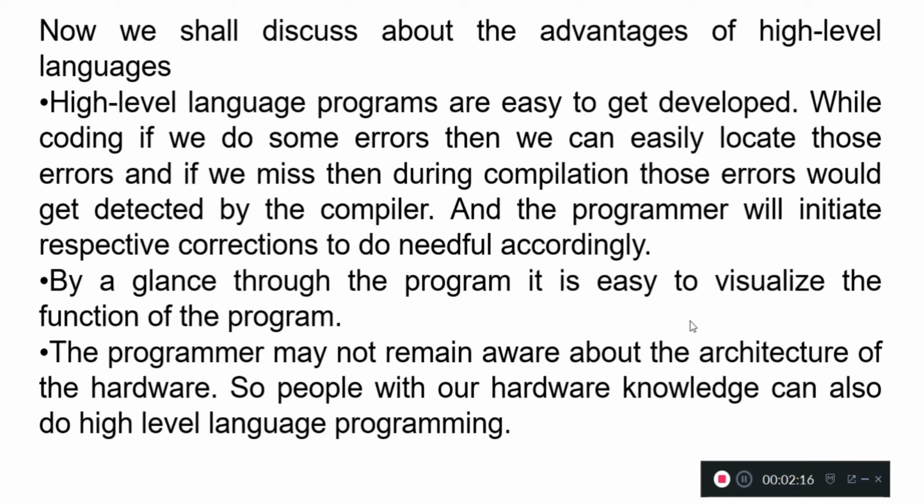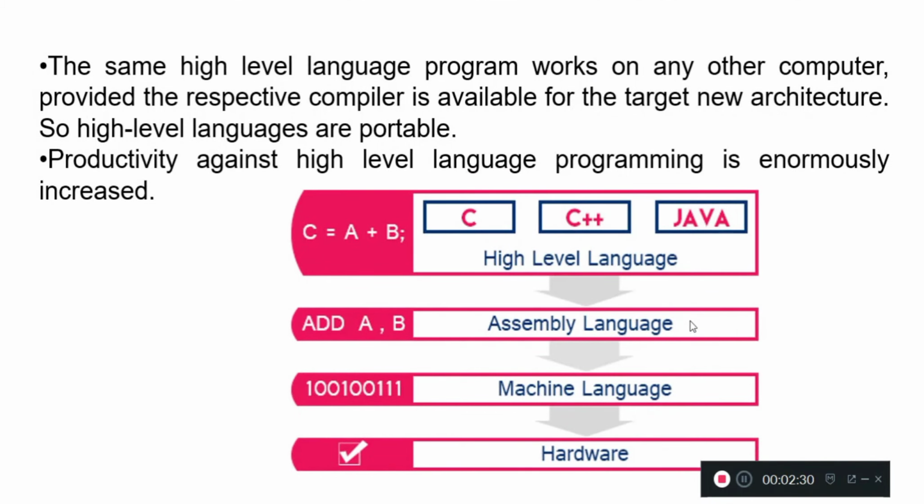The programmer may not need to be aware of the architecture of the hardware, so people without hardware knowledge can also do high-level language programming. The same high-level language program works on any other computer provided the respective compiler is available for the target new architecture. So, high-level languages are portable. Productivity in high-level language programming is enormously increased.